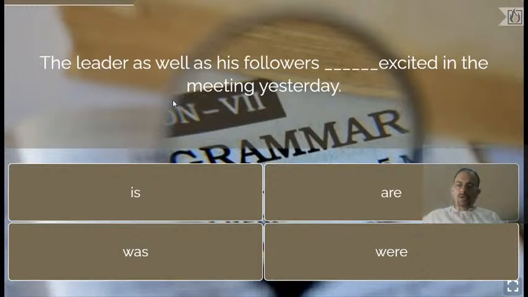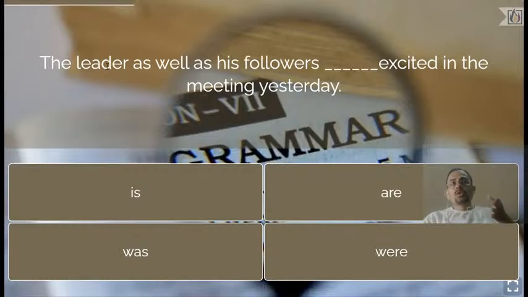Okay, dear students, just go through the sentence very carefully. The leader as well as his followers excited dash excited in the meeting yesterday. Two things you've got to be very careful about. First is as well as. The two subjects are connected by as well as, so according to the rule, the verb will agree with the first subject. The first subject is leader, which is third person singular, therefore the verb should be singular.